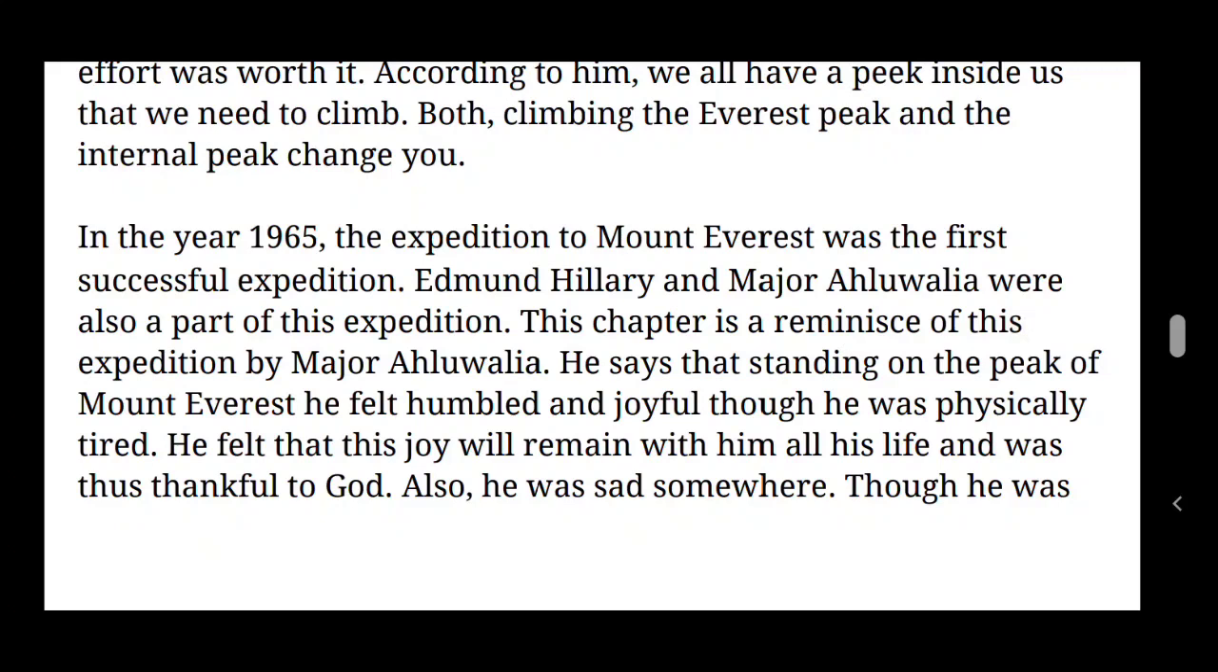He says that standing on the peak of Mount Everest, he felt humble and joyful, though he was physically tired. So even though he was physically tired, once he reached Mount Everest, he felt very joyful and he felt humble also. He felt that this joy will remain with him all his life, and he was thankful to God. He felt joy and he thanked God Almighty also. Also he was sad somewhere. So in between he was also sad somewhere.